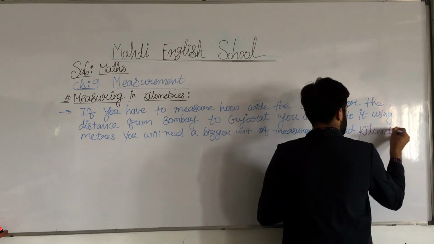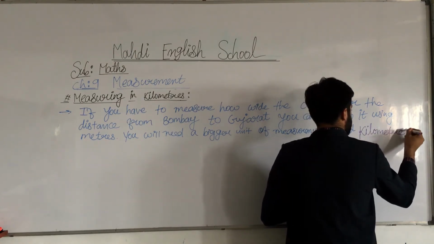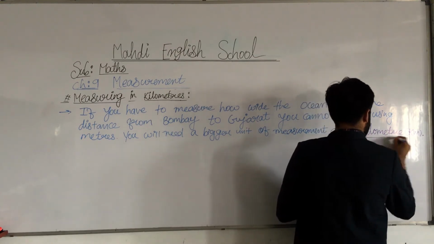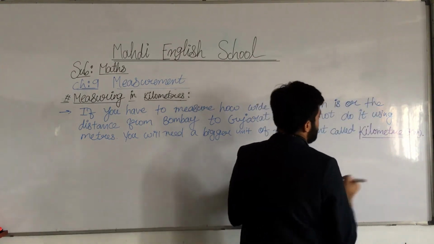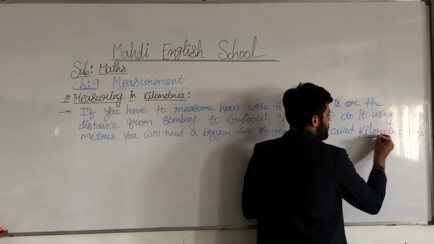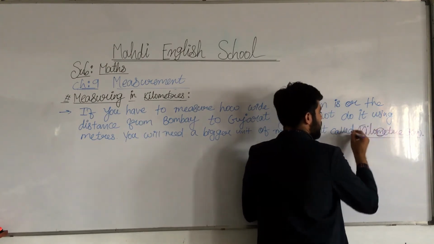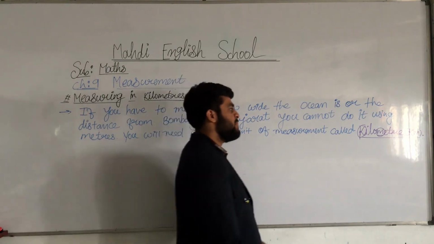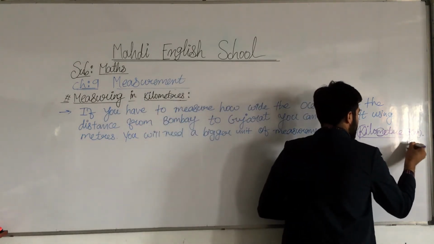Kilometer. Its short form is km. K of kilometer and m of meter. We always write the short form km, kilometer.